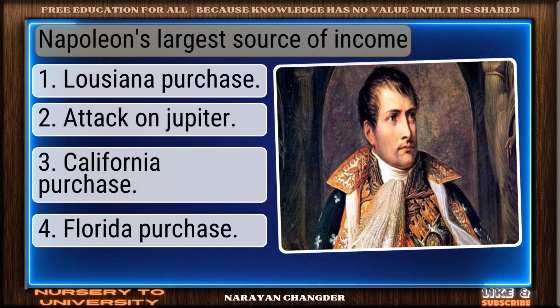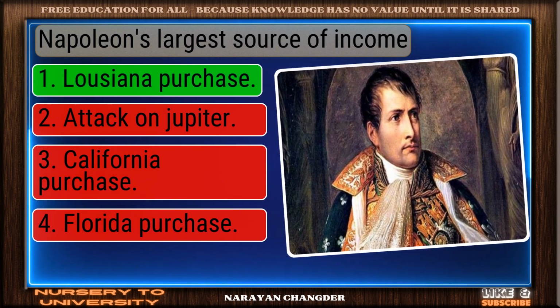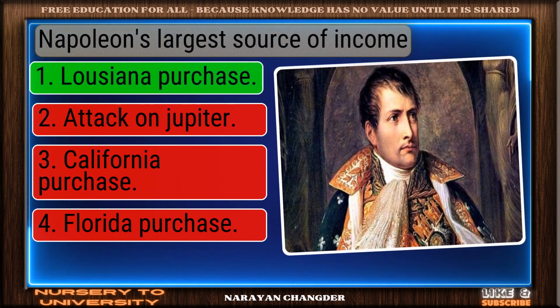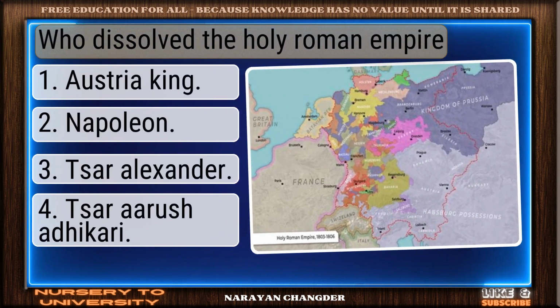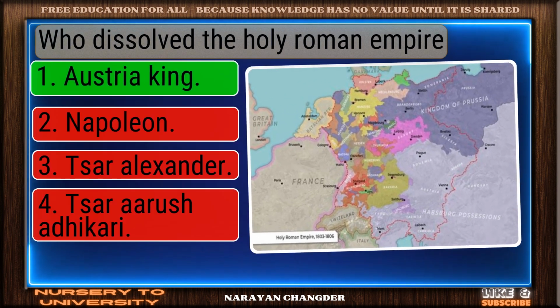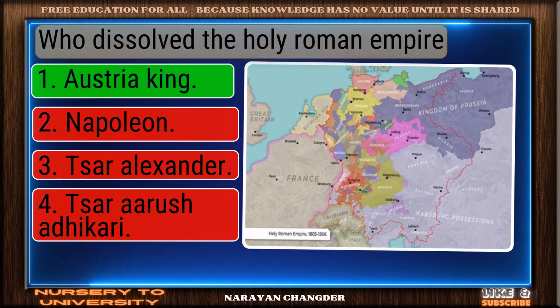Napoleon's largest source of income. Well picked. Louisiana Purchase is the correct answer. Who dissolved the Holy Roman Empire? Well reasoned. Austria King is the correct choice.